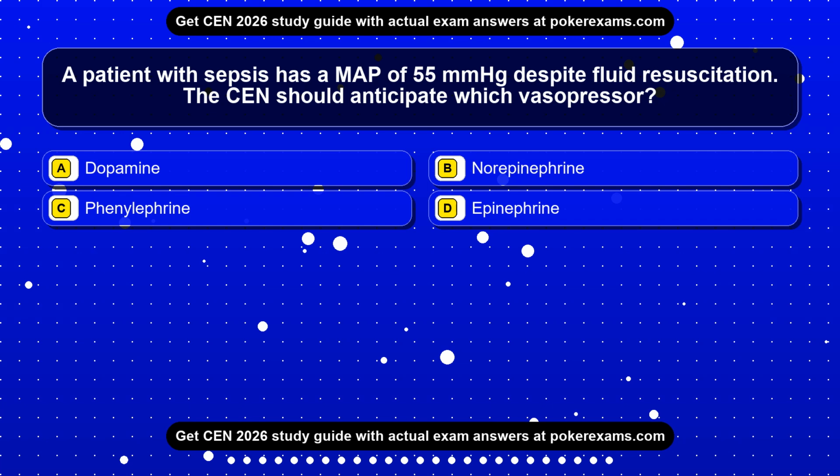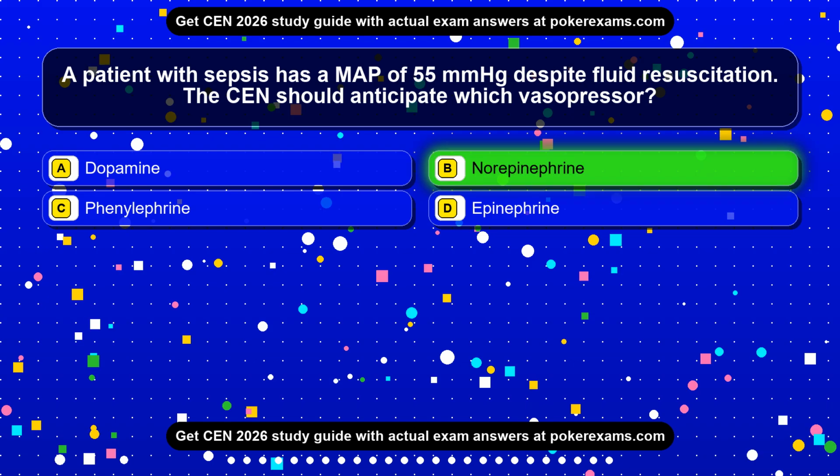Question 1. A patient with sepsis has a MAP of 55 mmHg despite fluid resuscitation. The CEN should anticipate which vasopressor? Option A, dopamine. Option B, norepinephrine. Option C, phenylephrine. Option D, epinephrine. The correct answer is option B, norepinephrine.